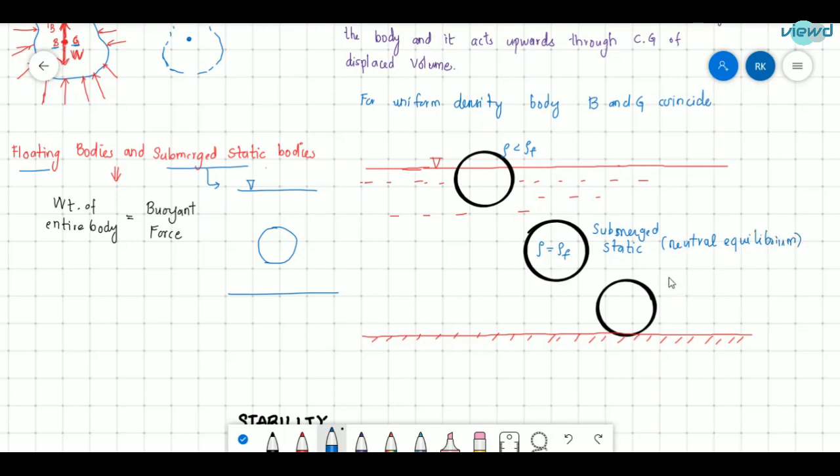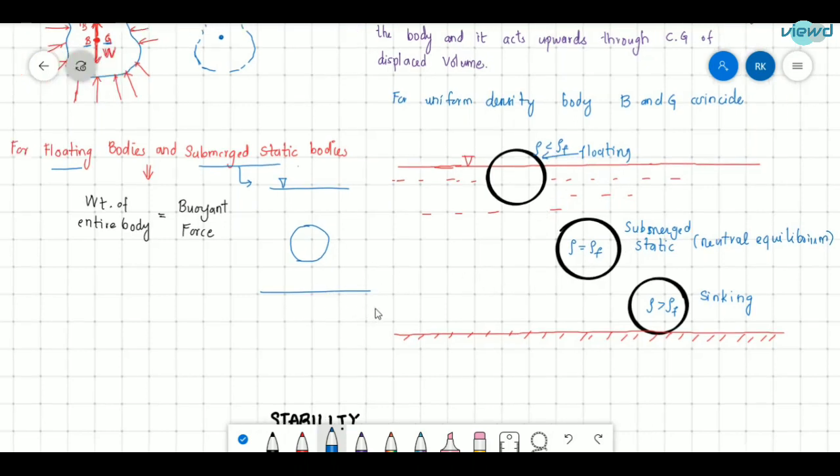In the coming section we will see what neutral equilibrium is. And if the density is greater than the density of the fluid, that will be a sinking condition. So we bother about only these two conditions: the floating condition and the submerged static condition.